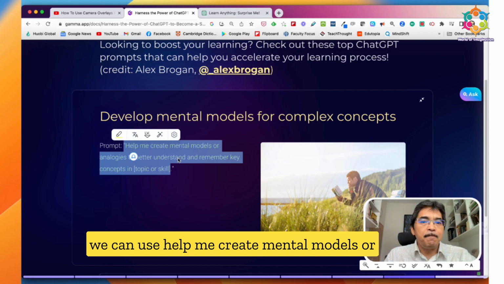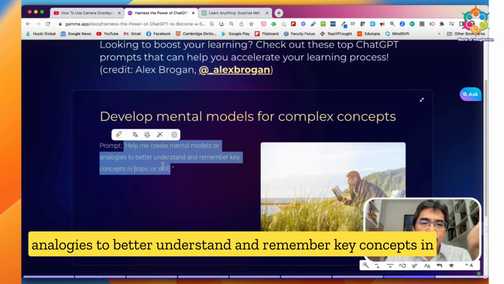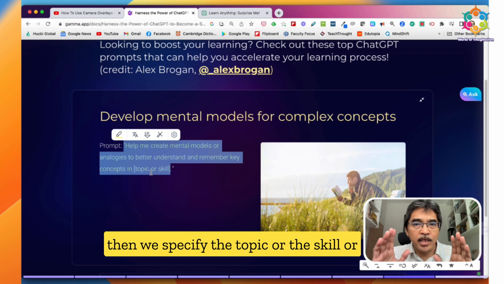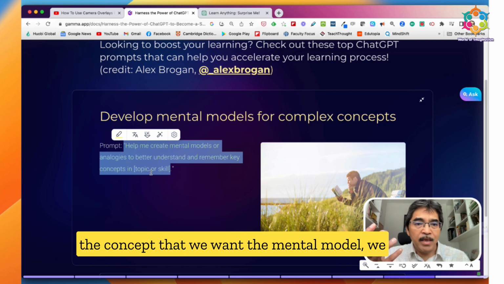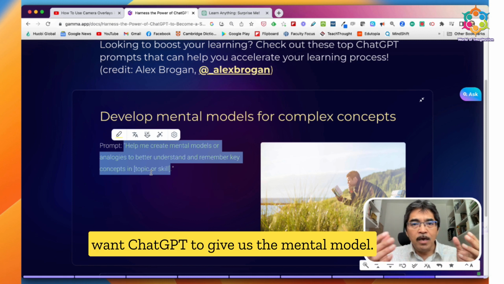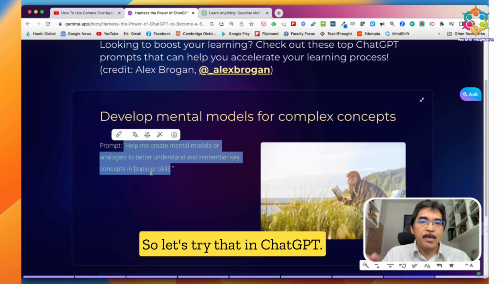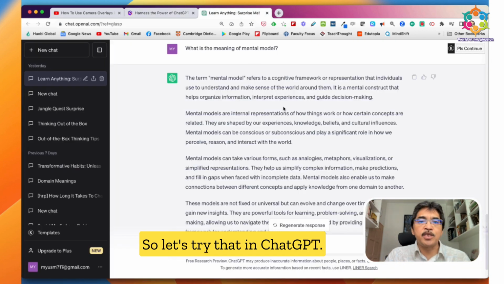Help me create mental models or analogies to better understand and remember key concepts in. Then we specify the topic or the skill or the concept that we want the mental model for. We want ChatGPT to give us the mental model. So let's try that in ChatGPT.